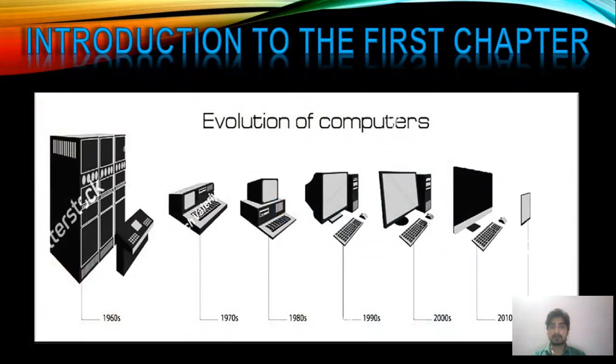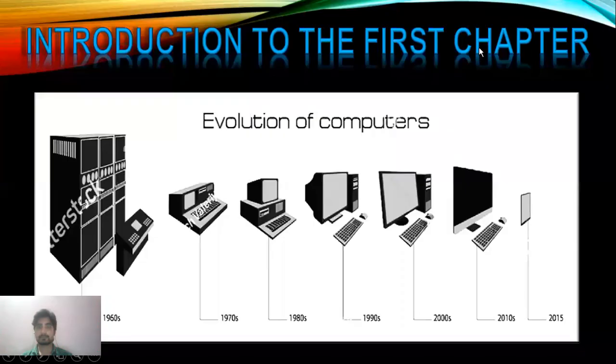On your screen, you can see right now the figure of the evolution of computer. In 1960, the size of a computer was something around this much big. Then it started to become smaller. Now, 1960 was not when the first computer was made.